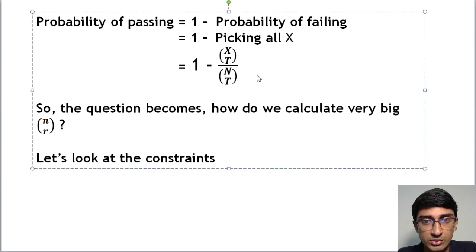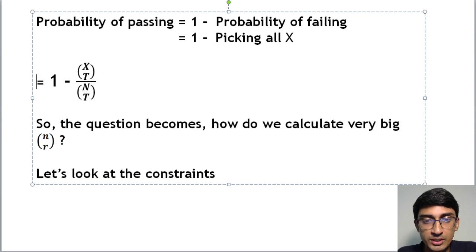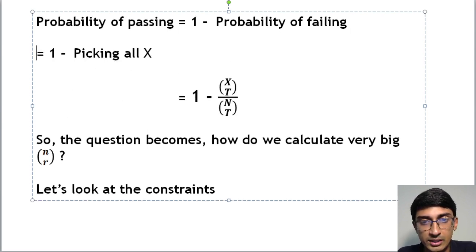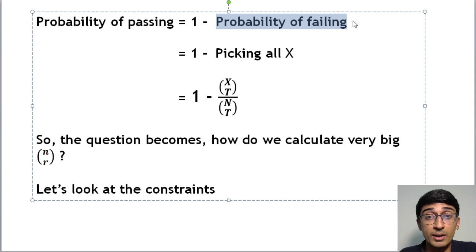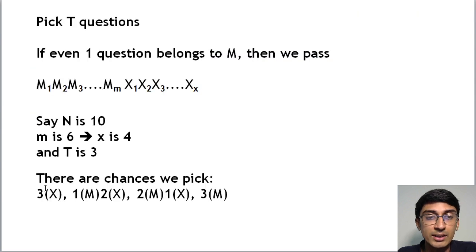So let's look at this one by one. Just follow along the equations. You don't need to write. I'll just be explaining the equations one by one. So just keep looking at the equations, and I'll explain to you. So what I said was we'll do 1 minus probability of failing, right? That's what I said. We'll do 1 minus the probability of failing, which means 1 minus picking all of the x's, right? So here it means 3 x's, or generally all of the t questions that I pick have to be x.